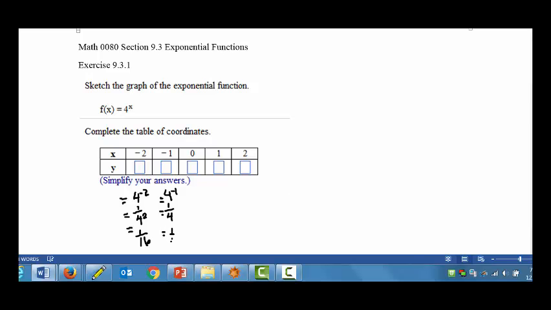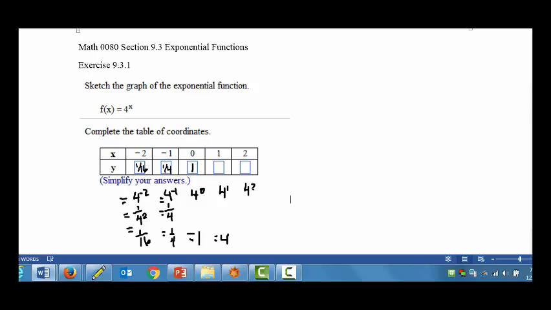So these are the values that are going in the table. 1 over 16, 1 over 4, and if x is 0, we get 4 to the 0, which we've learned is simply 1. 4 to the 1 is simply 4.